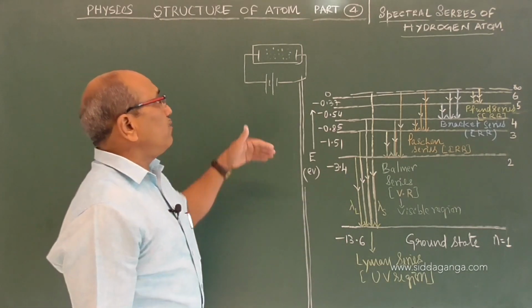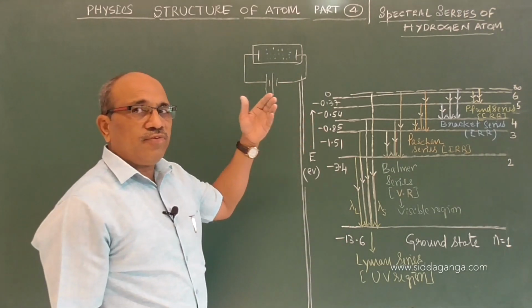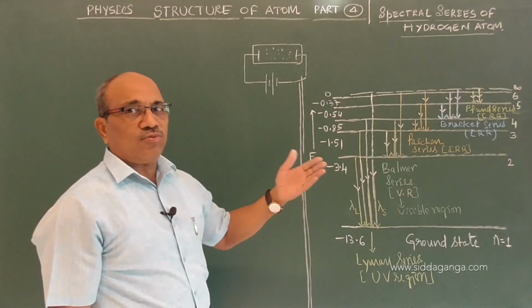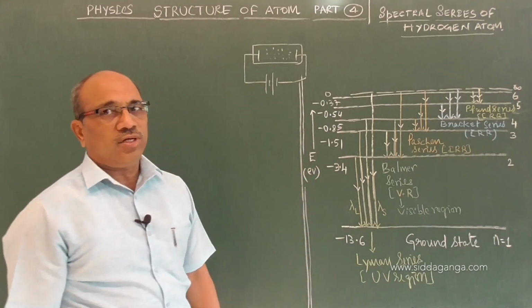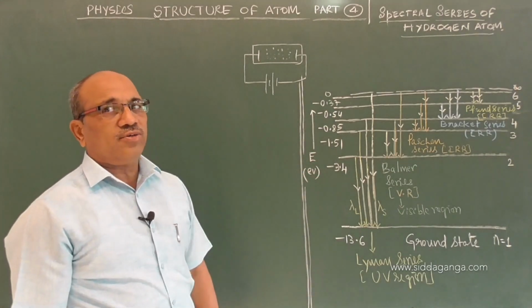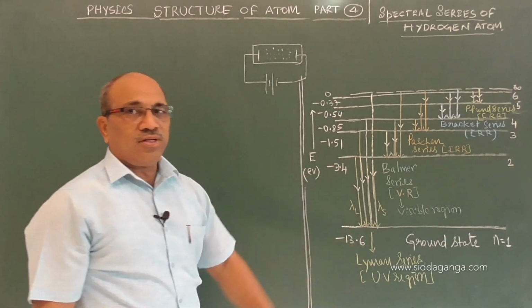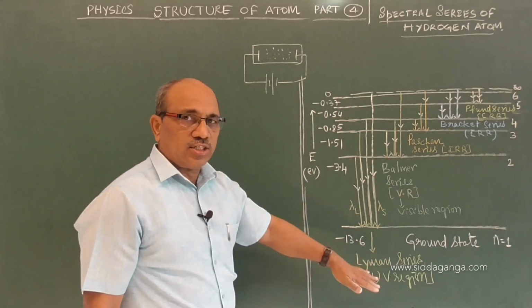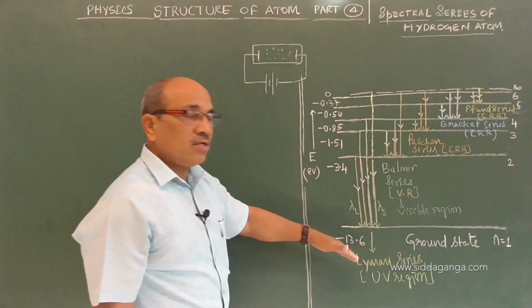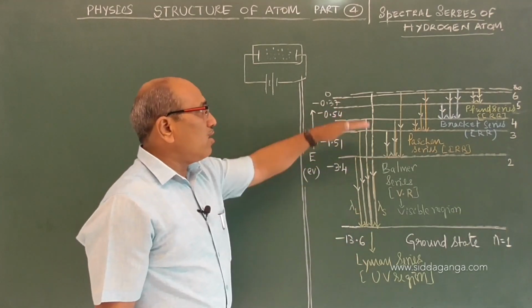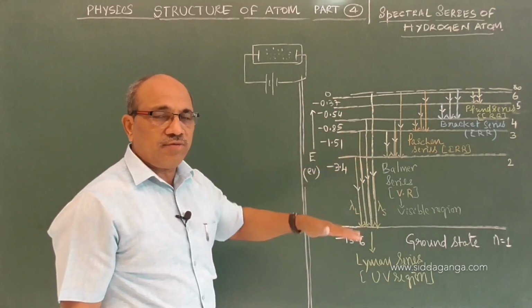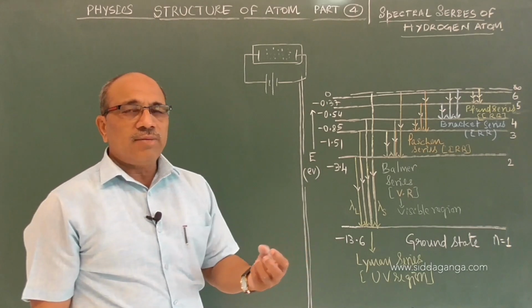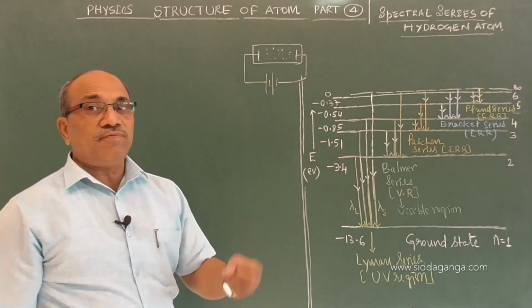There is no condition that if an atom rises to the 5th orbit, the electron in the 5th orbit must come directly to the ground state. It may take intermediate steps, 5th to 4th or 3rd or 2nd and then come back to ground, or 5th to 3rd and then to ground, or 3rd to 2nd and then to the ground. So it can have all probabilities of returning, but only with permitted orbit transfers. It can reach the ground state directly, or stay for a while in any permitted level in between, radiate energy and again come back. Because of which we get a number of radiations coming out with different wavelengths.